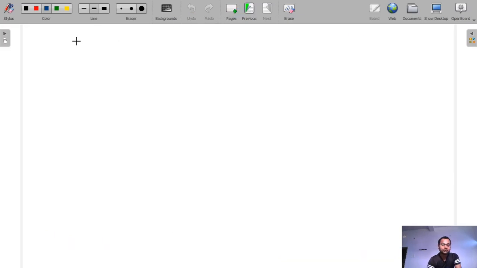Now we will take the block diagram of the wireless communication system. It has more components because it is used for long distance transmission.